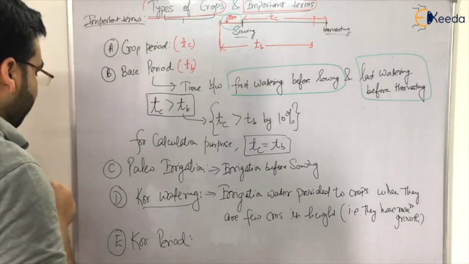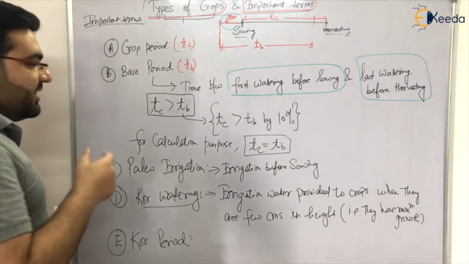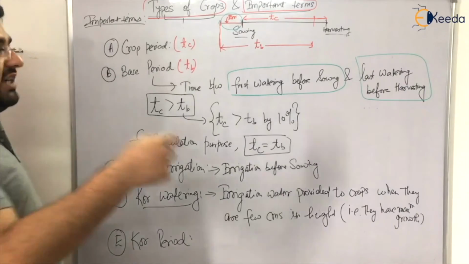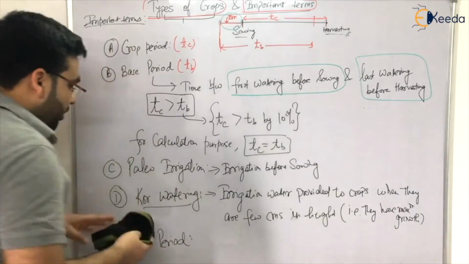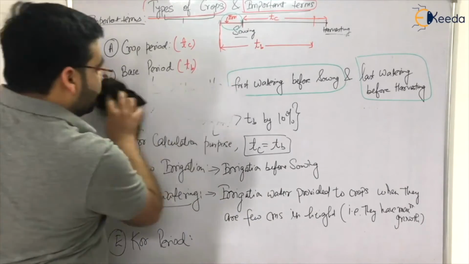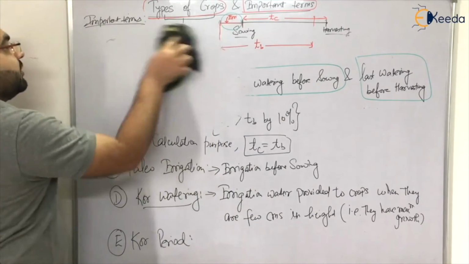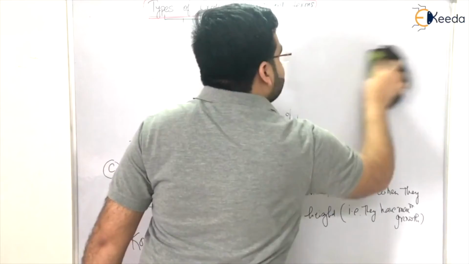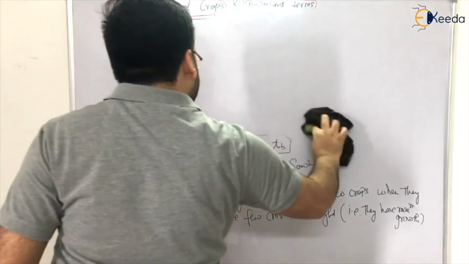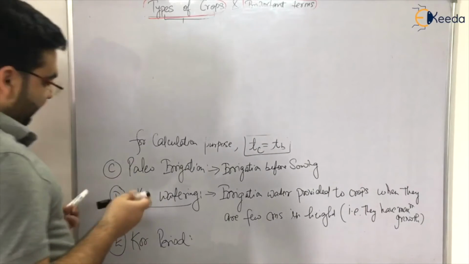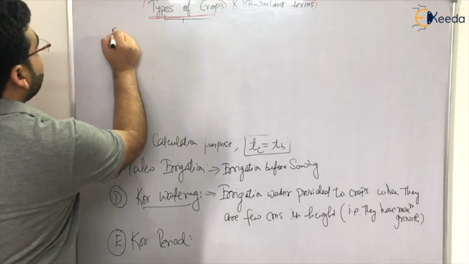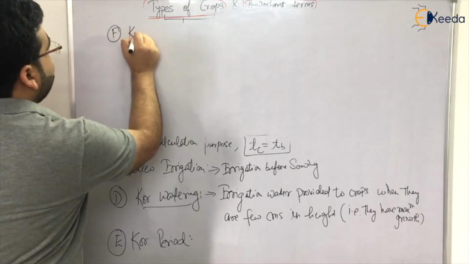Now, after core watering and core period, another term is the core water depth. I hope you have got it, so let me rub this because I have explained it. The next important thing is core water depth, F, so F would be core water depth.